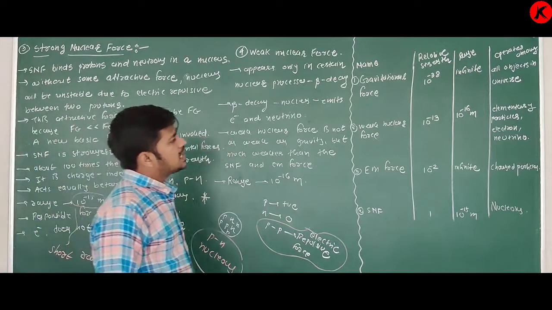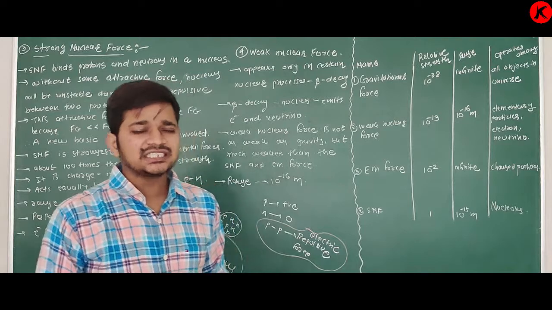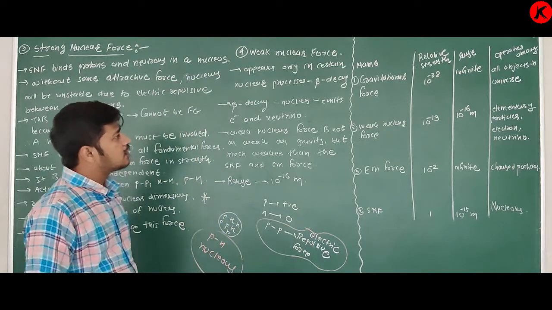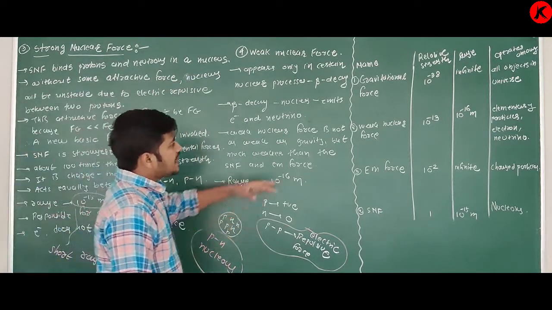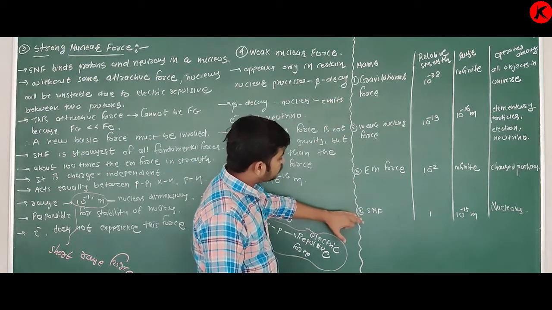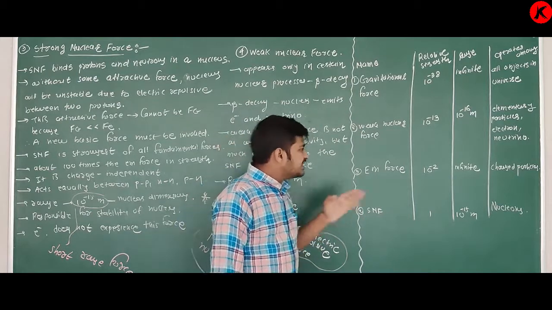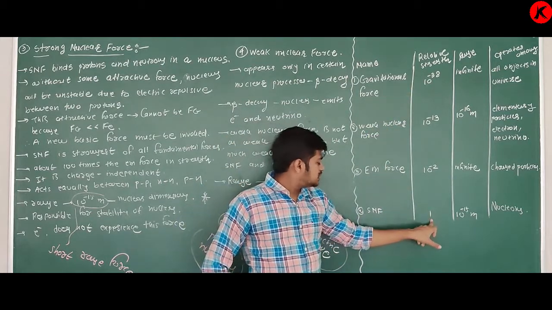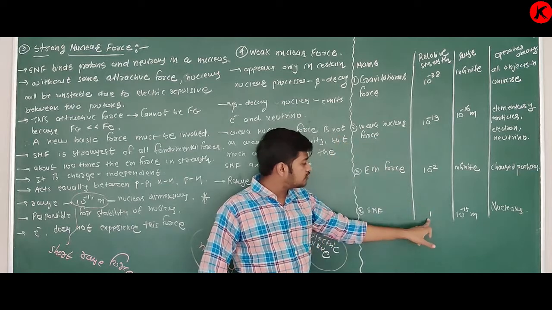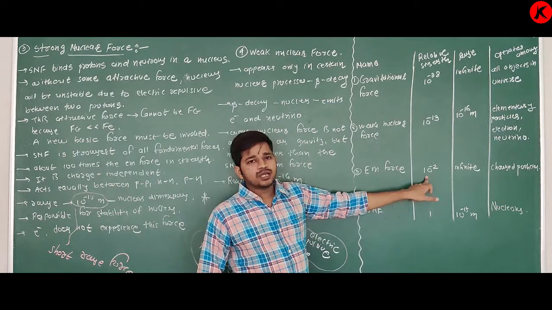Last, there is one table. We can say it is a conclusion, or a comparison among the four fundamental forces: gravitational force, weak nuclear force, electromagnetic force, strong nuclear force. Strength increases in this order. We will see the relative strength with respect to strong nuclear force, which is strongest. Then electromagnetic force is 10 raised to minus 2.